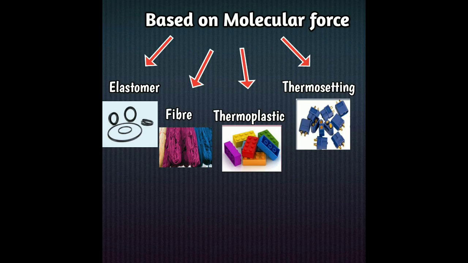In case of elastomers, weak intermolecular force of attractions are present. The polymer shows elasticity and are called as elastomers. They are soft and stretchy and are used in making rubber bands. Example, neoprene, vulcanized rubber.